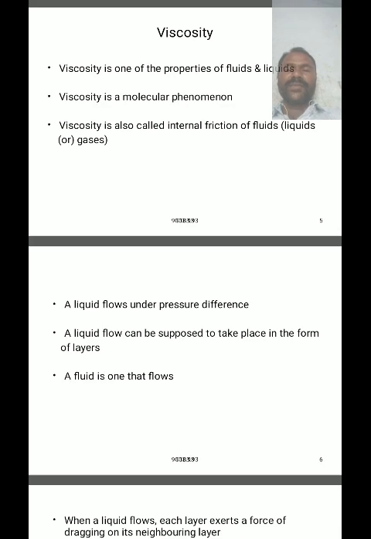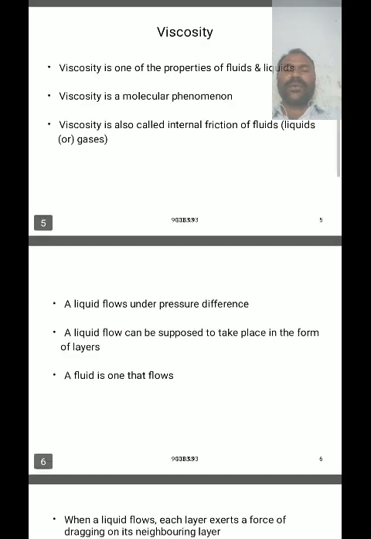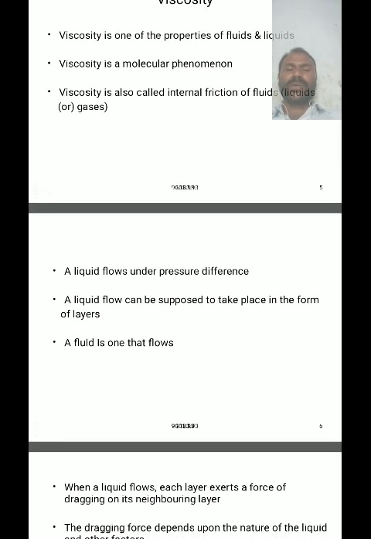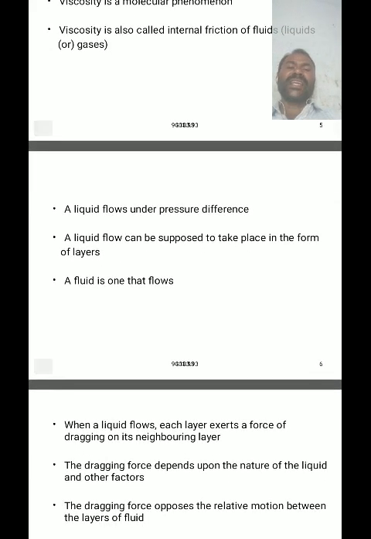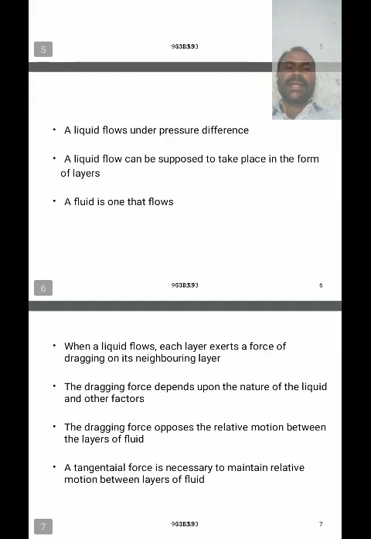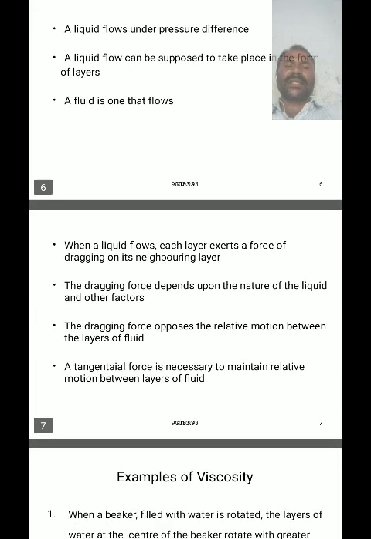A fluid flows under pressure differences, and a liquid can be supposed to flow in the form of layers. The fluid flows in different layers, and the velocity of every layer is different. By decreasing height and increasing depth, the velocity of the fluid gradually decreases.